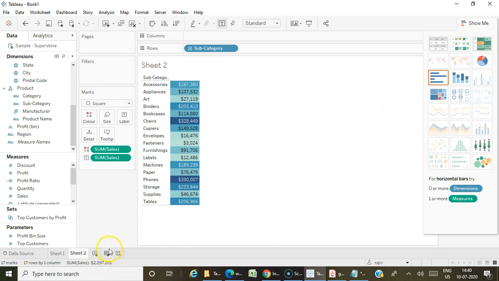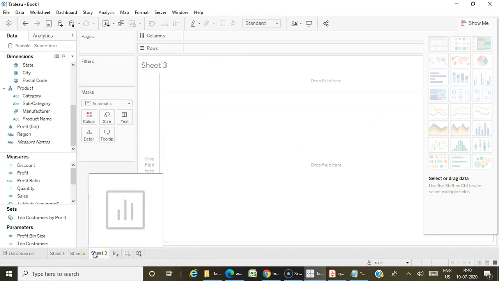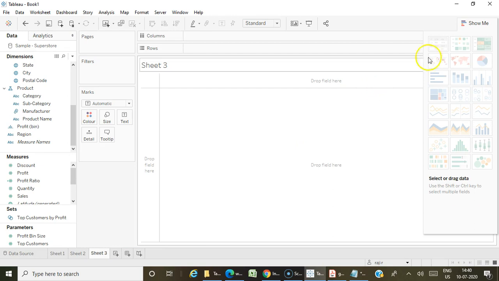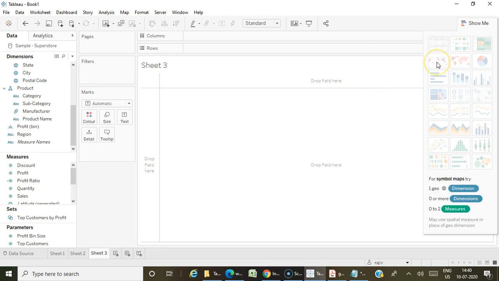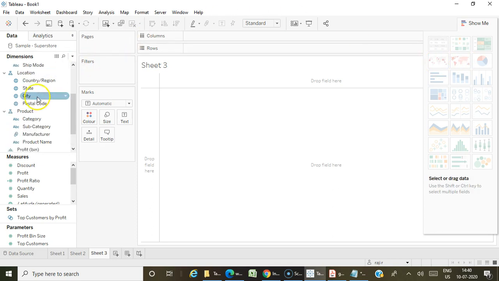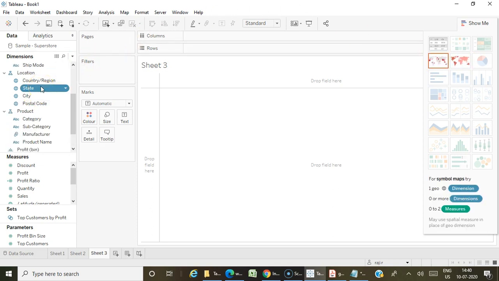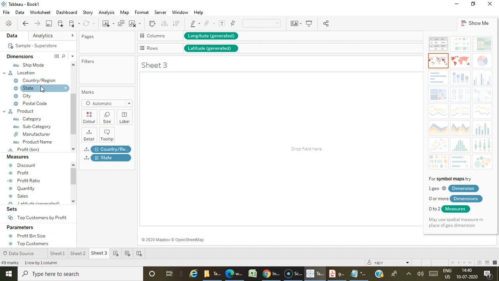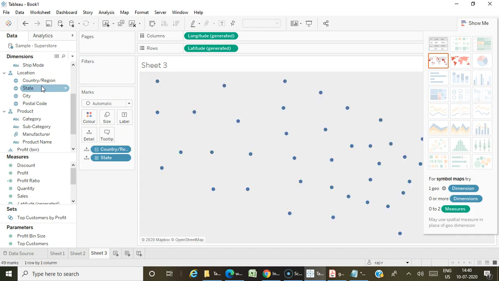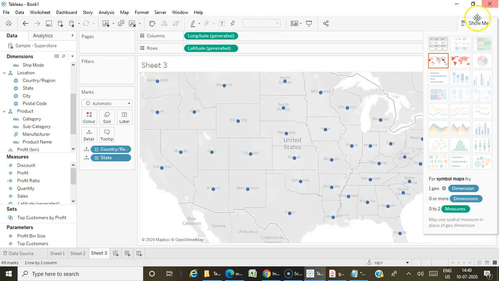And then for any geographical requirements, we choose the map. So you have two types of maps, that is symbol maps and field maps. So this is symbol map.